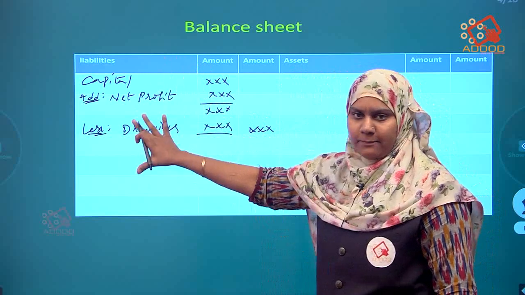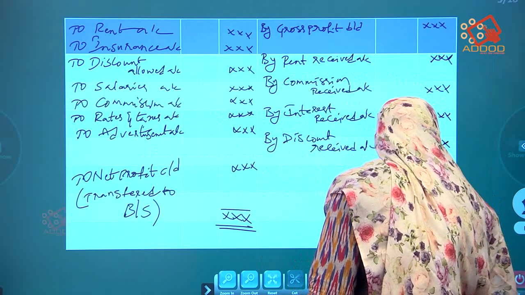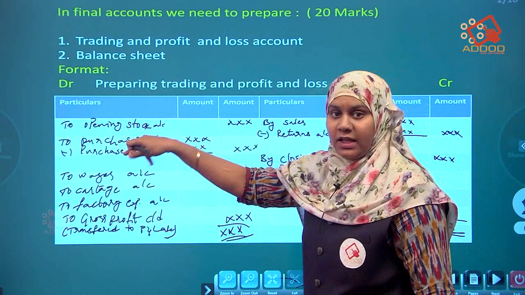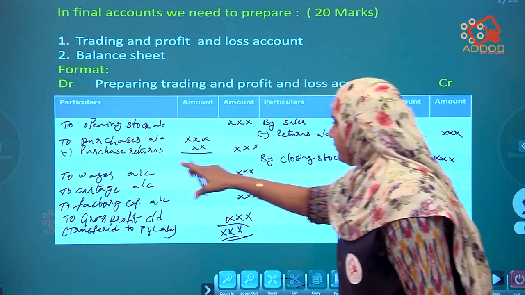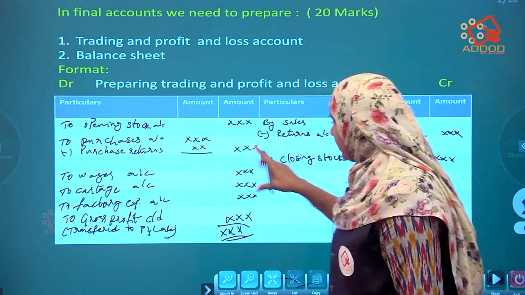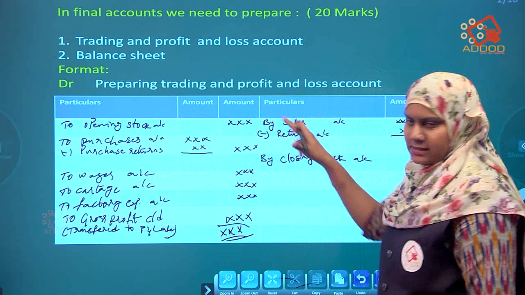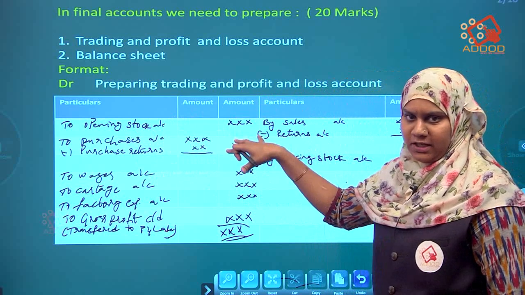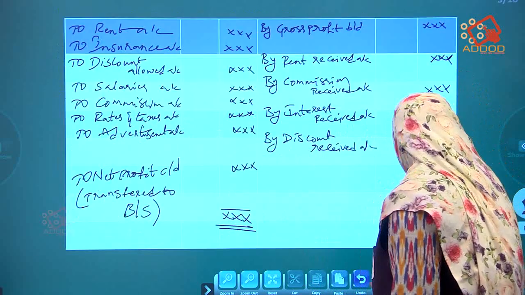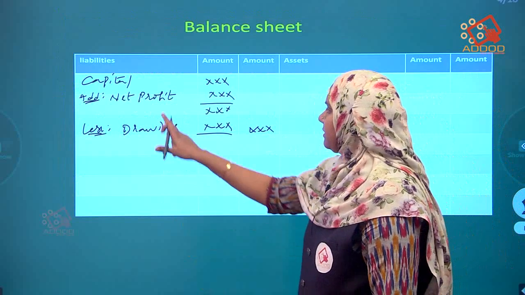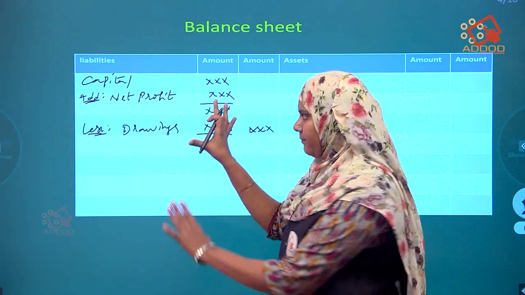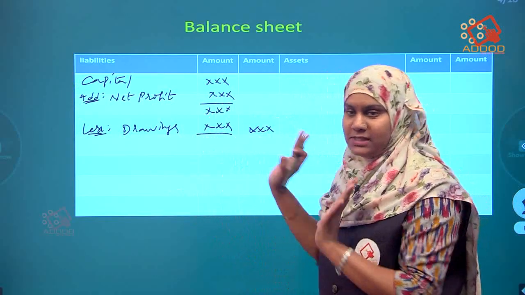This is a formula. The first formula, what I said, is this one. In the trading account, this is the formula: opening stock, closing stock, purchases, sales, cross multiplication. It's one formula. The other one is the liability side formula. Okay. This is the formula that you have to write compulsorily.